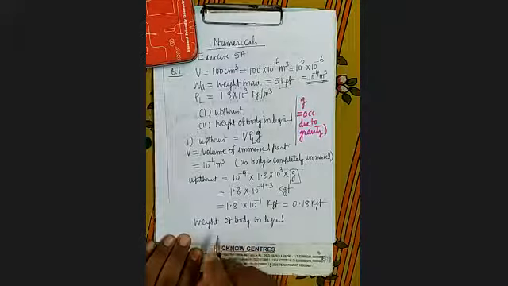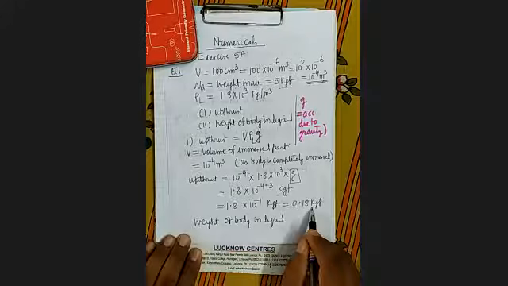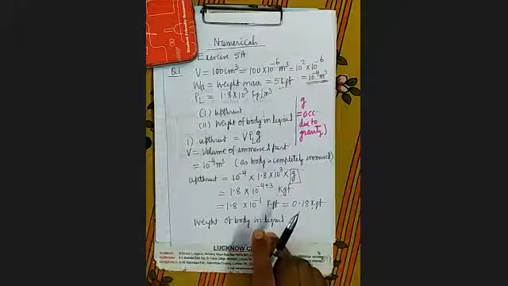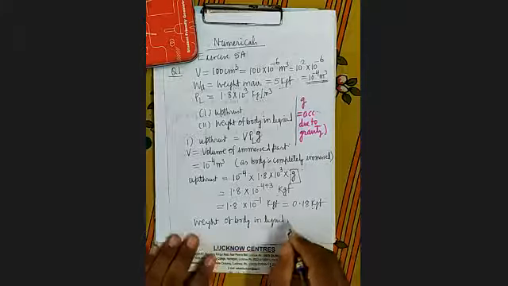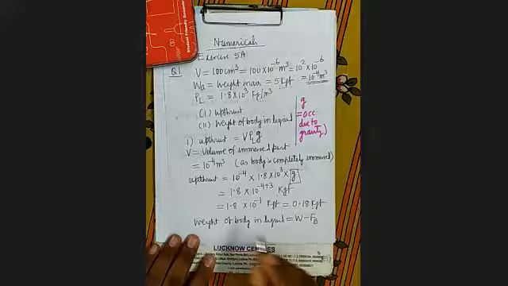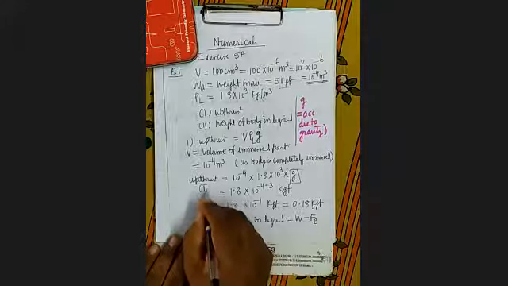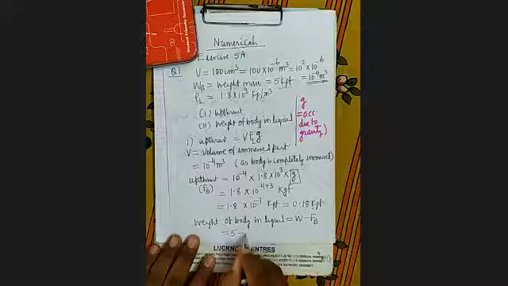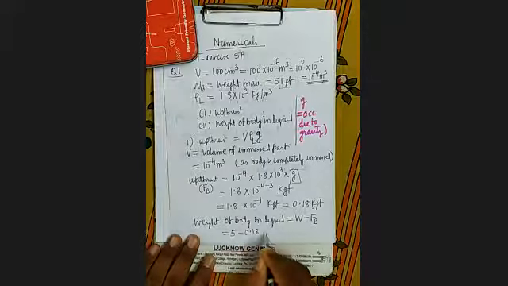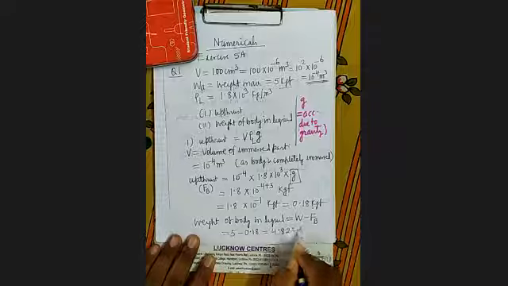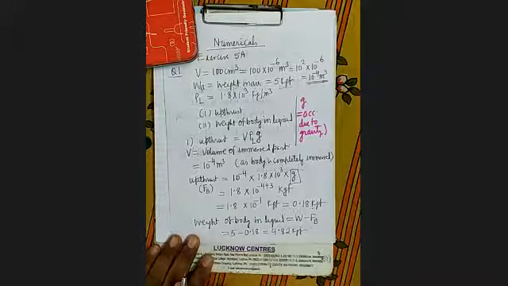Here you can see upthrust is less and weight is more. So it will be W minus FB. It's clear? Upthrust is FB. So what is W? 5 minus 0.18. So when you subtract, you get 4.82 kgf. This is clear?